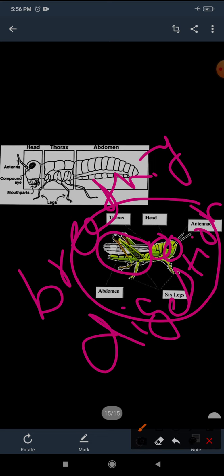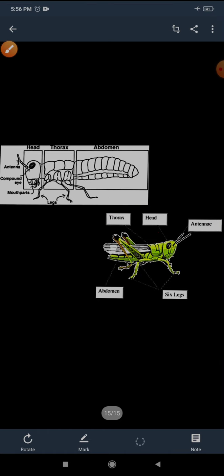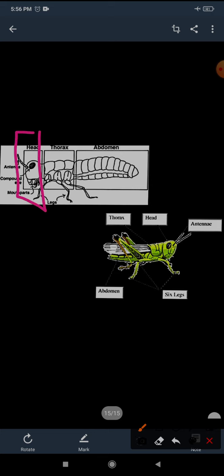Okay, so let us now revise. Here you can see the first part, called the head, and the head consists of compound eyes and antennae.